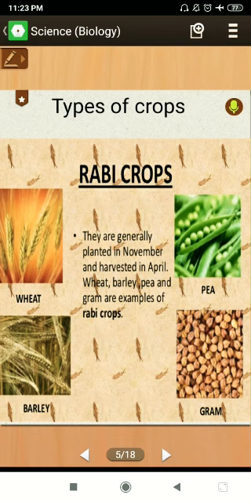Now, types of crops. There are two different types of crops: Kharif crops and Rabi crops. First of all, we'll discuss Rabi crops. These crops are sown in winter, so they are also called winter crops. When do we have winters in our country? We have winters in November and December, and up to mid-February. So these crops are sown in winter, between November and December, which is why they are called winter crops. These crops are harvested in March or April.